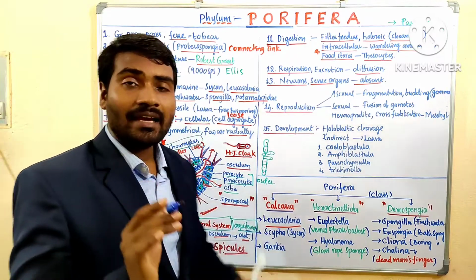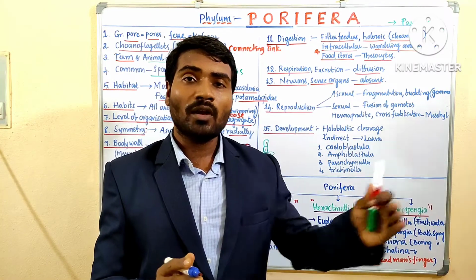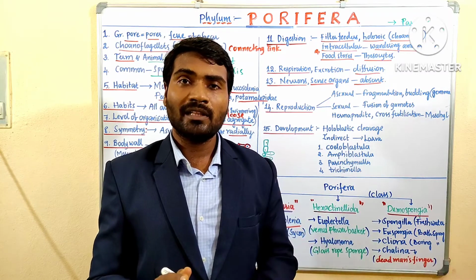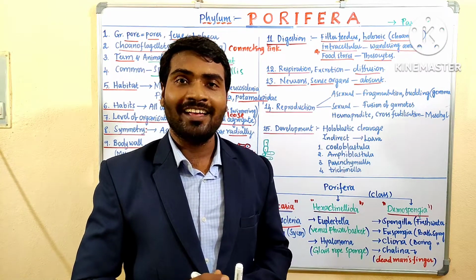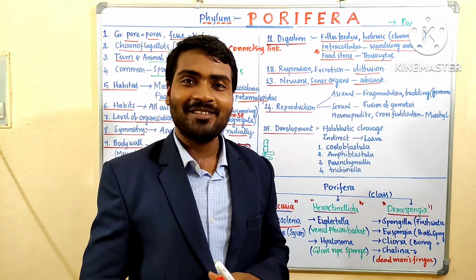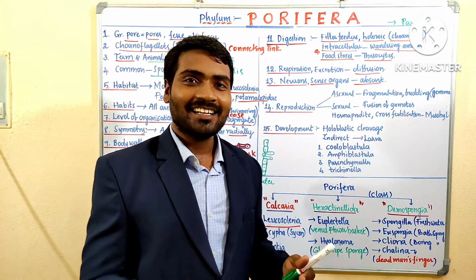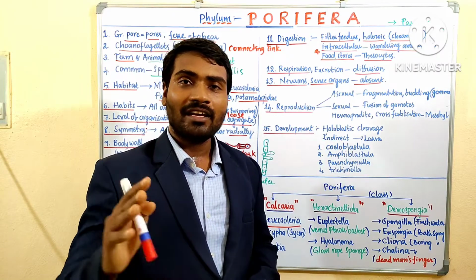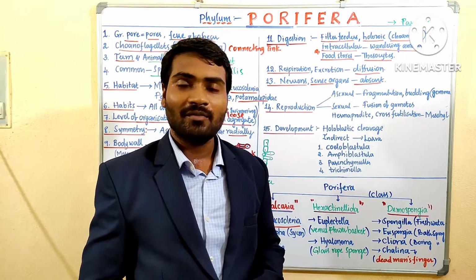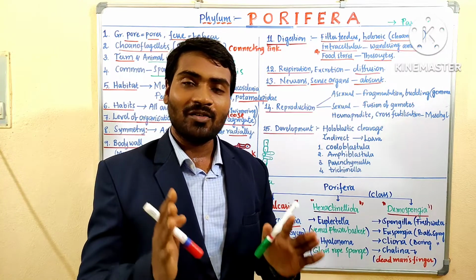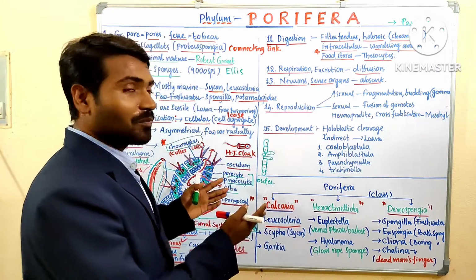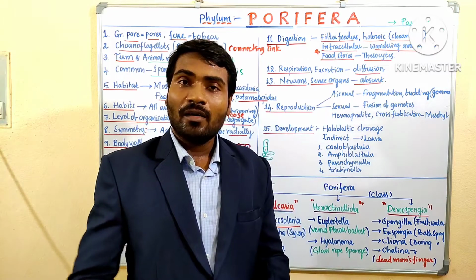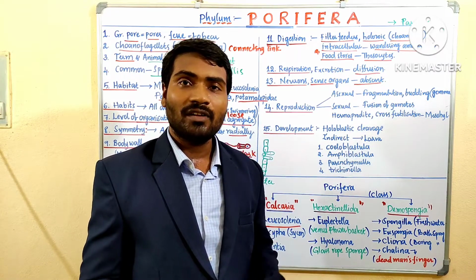Loose cell aggregate form is found in which among the following phyla? Porifera, Cnidaria, Ctenophora, Platyhelminthes. The answer is Porifera. You are playing jokes, because the questions are related to Porifera and you take options of other phyla. We can answer easily now because everything is on the board, but once we erase it and go with bits practice, the confusion will start.